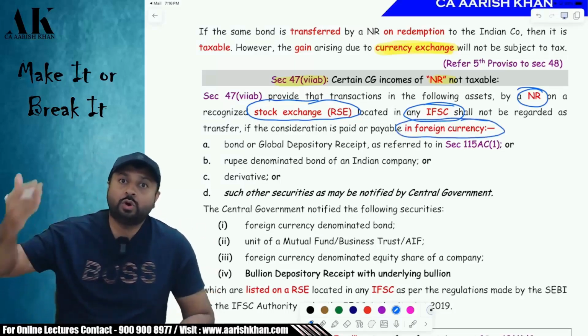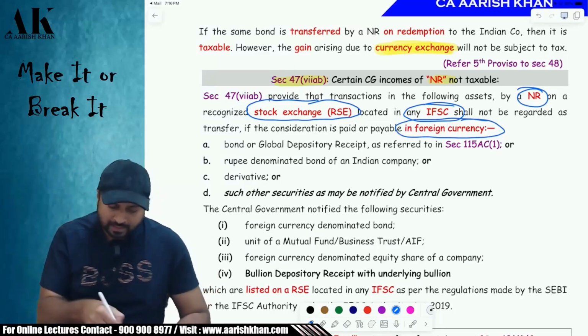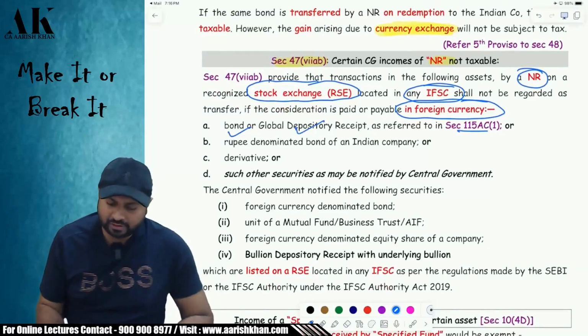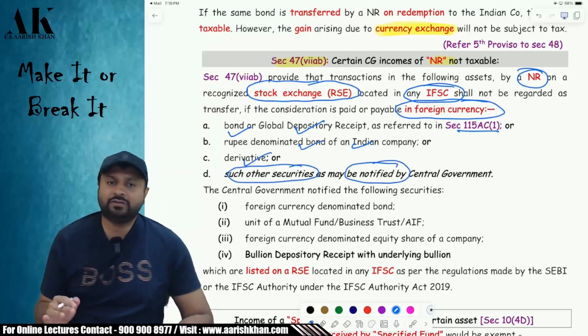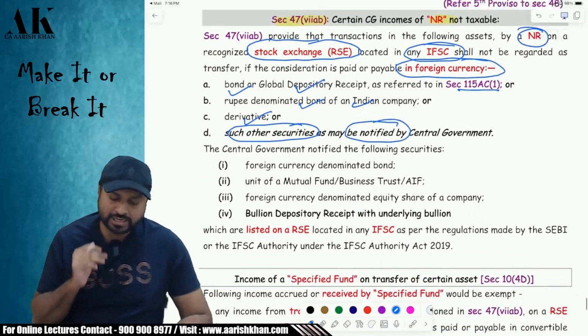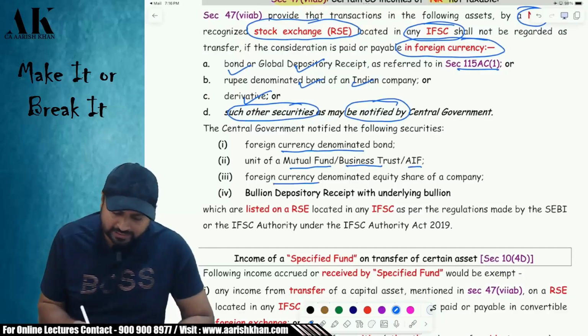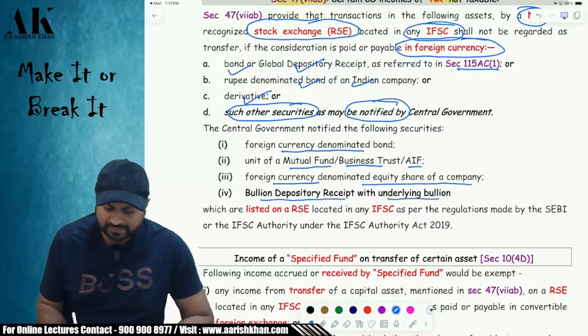Which are those lucky capital assets? Which are those fortunate capital assets? The list is as follows. It is bond, it is global depository receipts referred to in 115AC, it is rupee denominated bond of an Indian company, it is derivative and such other security as the government may notify. Has the government notified any of them? Yes, they have notified 4 securities as you can see below: foreign currency denominated bond, unit of mutual fund, business trust or alternative investment fund, foreign currency denominated equity shares of a company, or bullion depository receipts with underlying bullion.